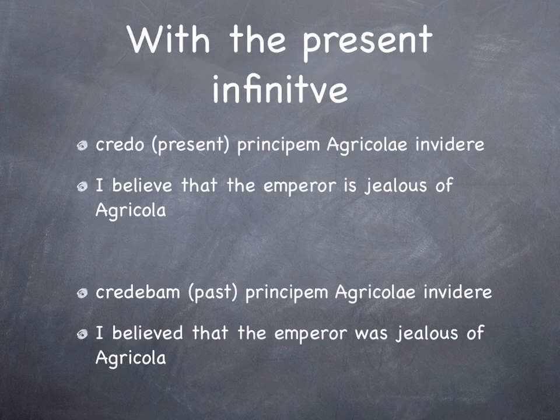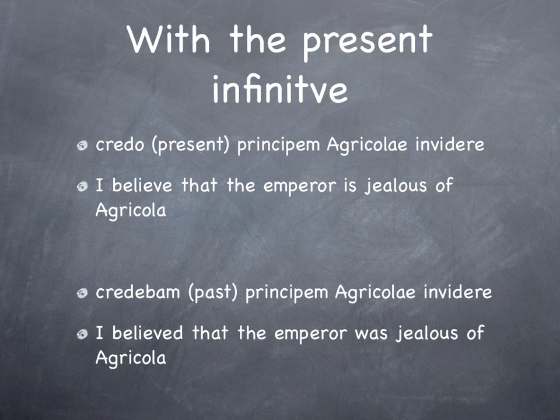I've got now various different examples of these different accusative infinitives. We'll start off with the present infinitive. You'll notice on this page there are a couple of brackets after the verbs. This represents what to do with the different tenses of the initial verb. So, the first one says credo, principem agricolae invidere. I believe, credo, in the present tense, that the emperor is jealous of Agricola. So the accusative is principem and invidere is the infinitive. We use here the present infinitive because we are saying the emperor is jealous of Agricola.